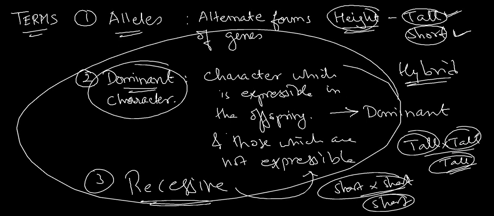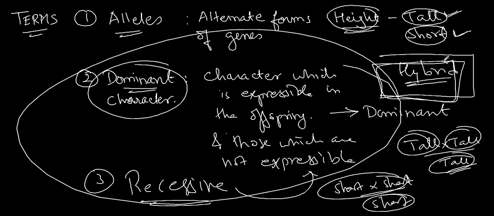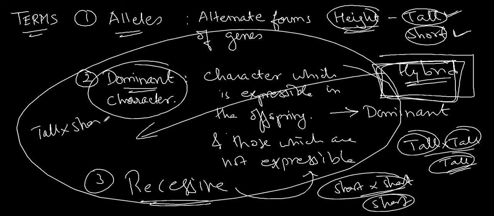So if a tall character is crossing with a tall character, then it is having the tall character in the offsprings. Short character crosses with the short one, short trait, then what sort of offsprings are going to be obtained? Short. But this is what we are talking about, dominant and recessive, for the expression in the hybrid. And what is the hybrid? Hybrid is this one, when tall crosses with short, and if suppose short is the characters obtained in the offsprings, then all offspring should be short, then the short is dominant.